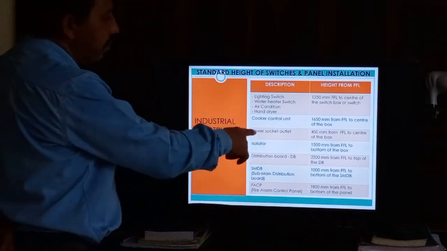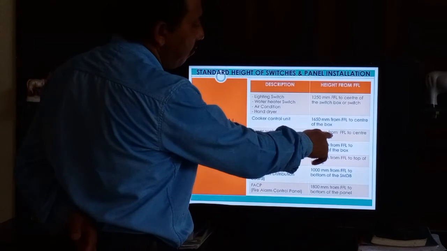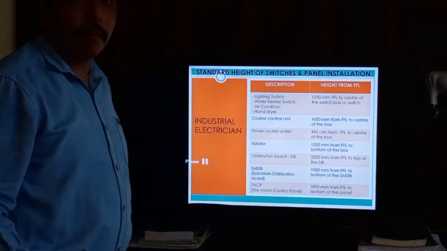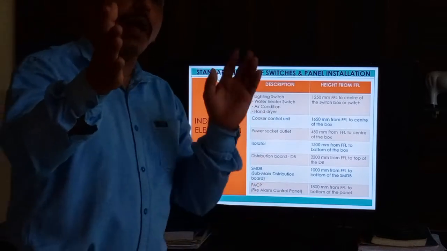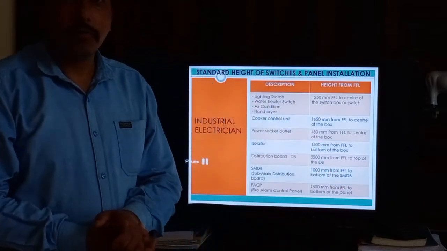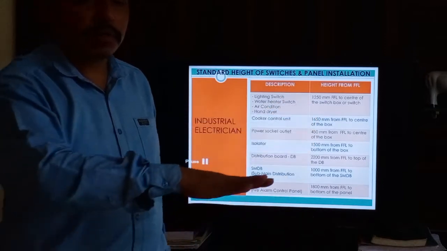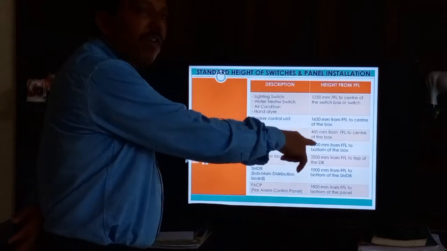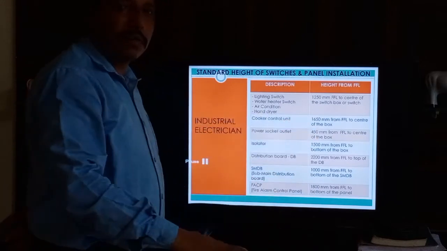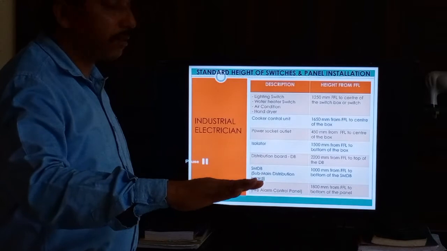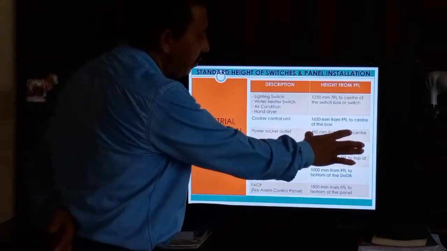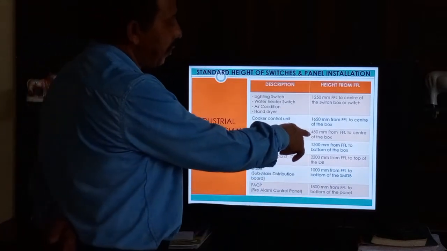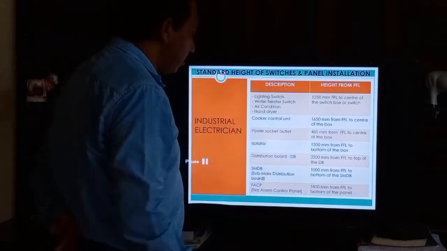Okay, and power socket outlet, 450 mm from FFL to the center of the box. Power socket wiring is separate wiring. Okay, so the power socket always comes on the downside, 45 centimeter to the center of the box. You install the box at 450, FFL finishing floor level to 450 mm center of the box.